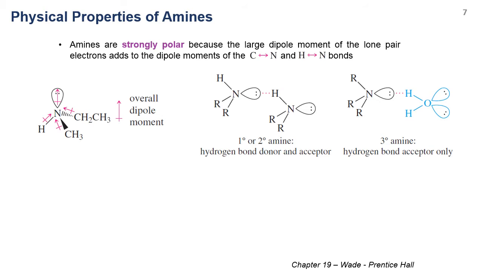For the physical properties of amines, we are going to focus on two types of properties: the boiling point and the water solubility of the amines. These properties are governed by the intermolecular forces between molecules. We can divide intermolecular forces into three types. The first is the London interaction, which depends on the molecular weight: the higher the molecular weight, the higher the London force. The second is the dipole-dipole interaction, and the third is hydrogen bonding.